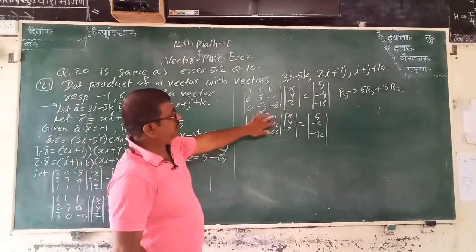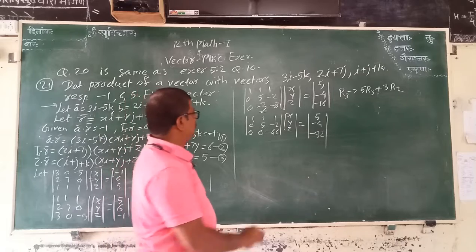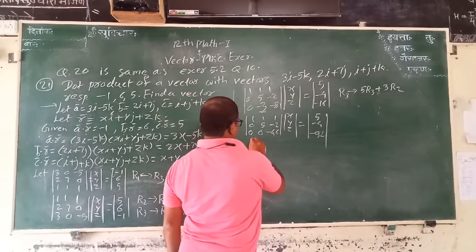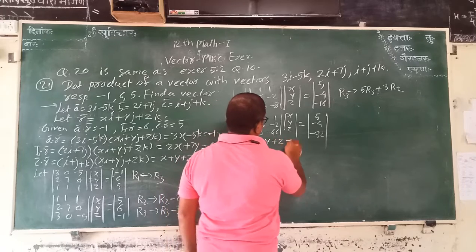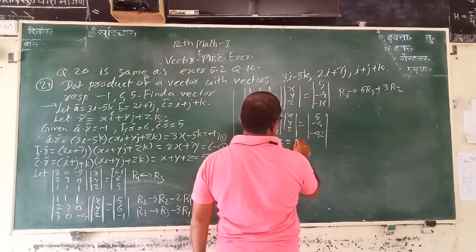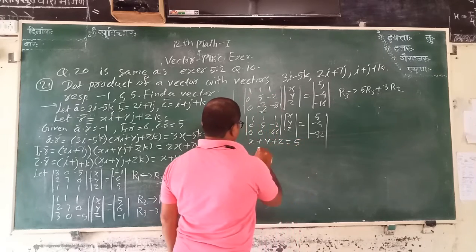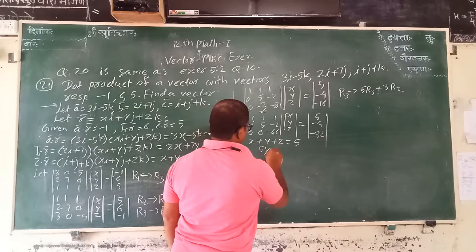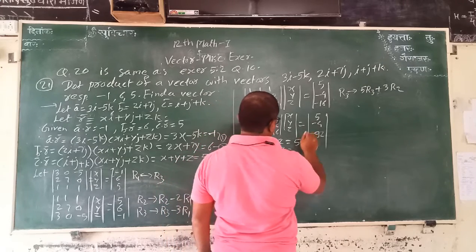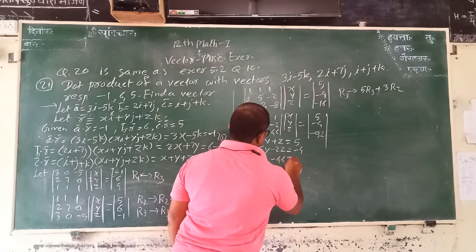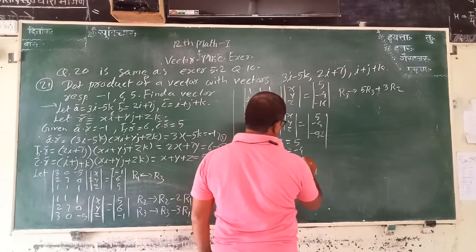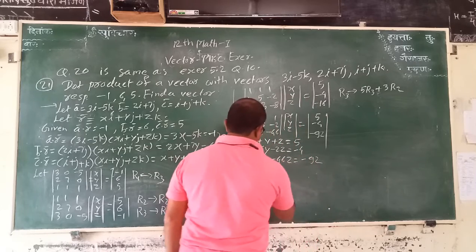Therefore, this is converted into scalar form. That is, x plus y plus z is equal to 5. Then 5y minus 2z is equal to minus 4, and minus 46z is equal to minus 92.